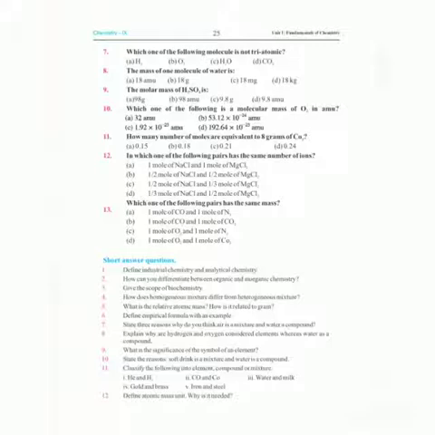So option A, carbon monoxide and nitrogen both have 28 atomic mass unit. So first pair, A option is correct one. First pair has the same mass.